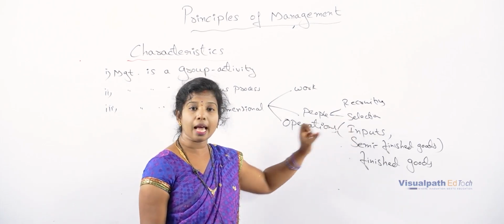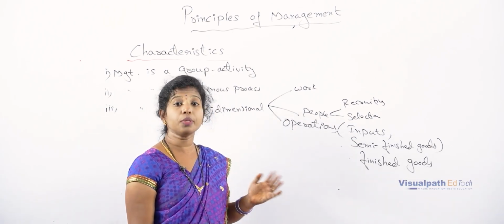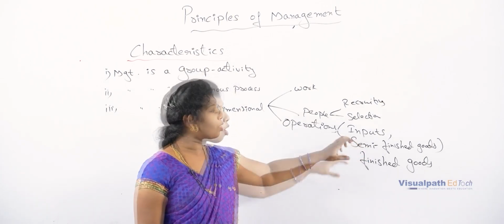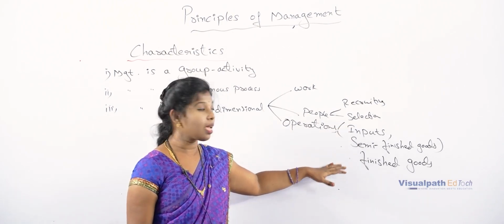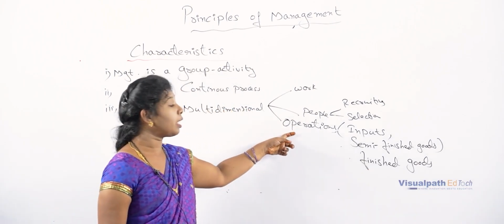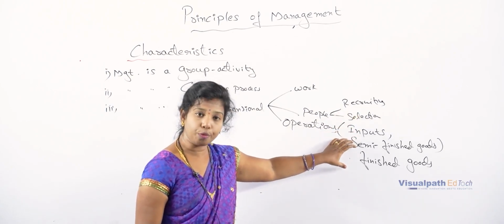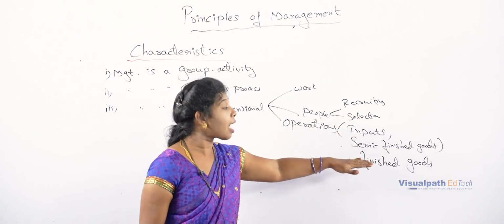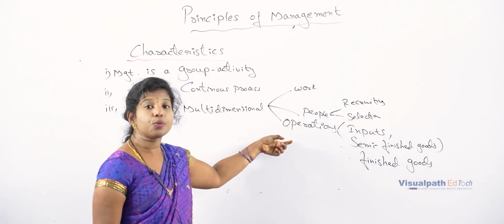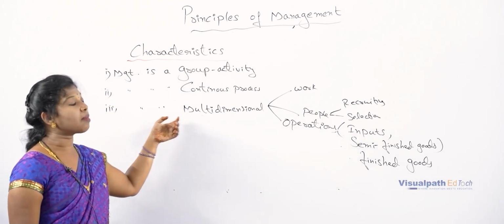So first the raw material has to be purchased, and then this raw material has to be converted into semi-finished goods by using some machinery or equipment. After the inputs have been passed through some machinery, again they have to go into the finished goods. So at this particular time we are following 3 methods, that is purchasing materials and converting them into finished goods and then up to the last final product. So then our product is ready. So what type of operation you are adopting is nothing but management by operation. So the third one is that it is multidimensional.